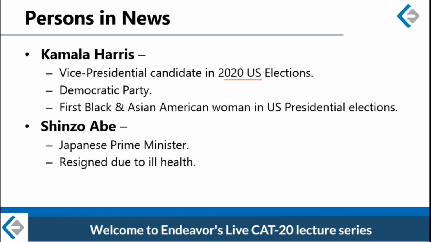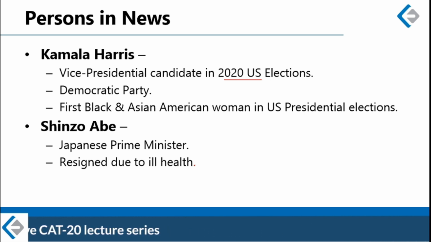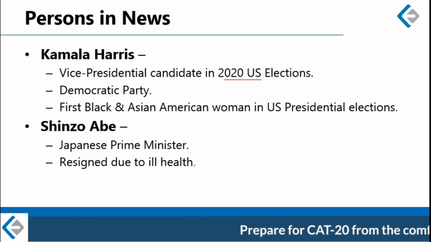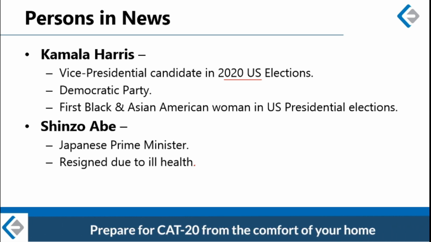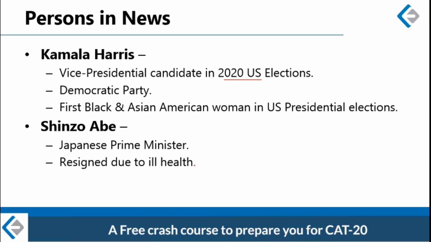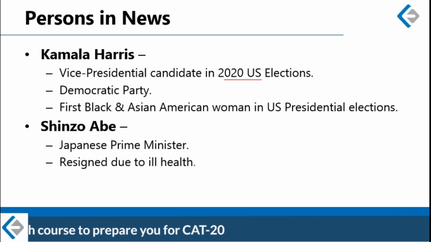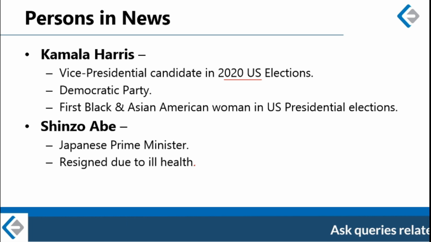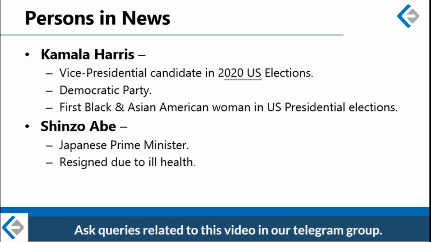Shinzo Abe is the Japanese Prime Minister who has announced his resignation from the post due to his falling health. He is 65 years old and he has been suffering from ulcerative colitis for more than a decade. Ulcerative colitis is an immune disorder affecting the stomach lining. So his poor health condition has forced him to resign ahead of September 2021, when his term as Prime Minister was due to end. So he was to remain Prime Minister till September 2021, but he is resigning 1 year in advance because of his health condition.